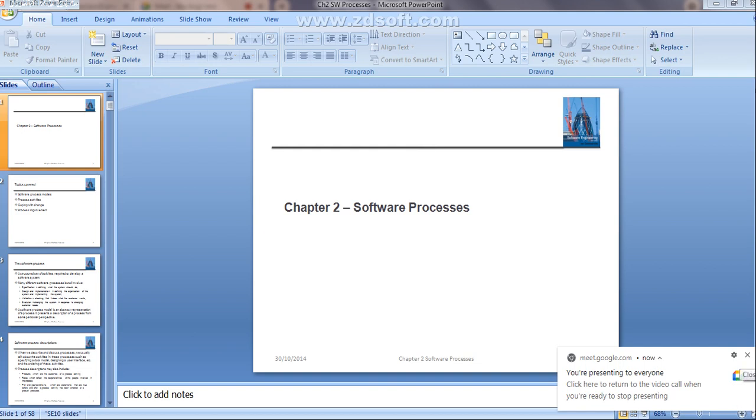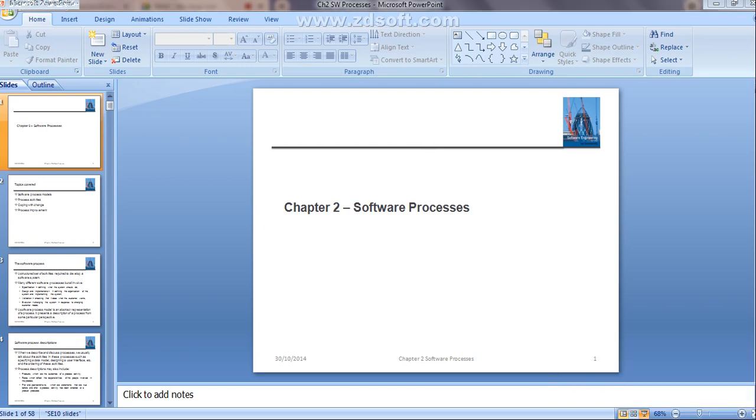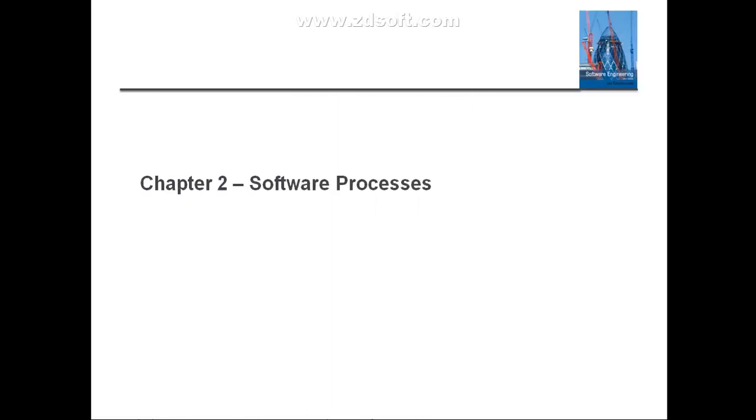Somewhere I have given a definition for the software process in the very first unit. Do you remember what you mean by software process? Can anyone tell me what exactly software process is?